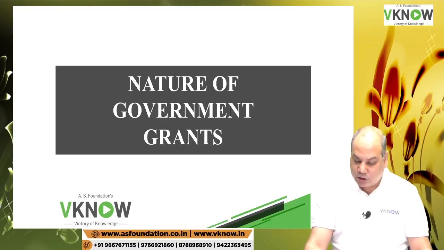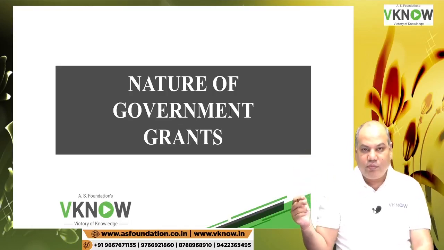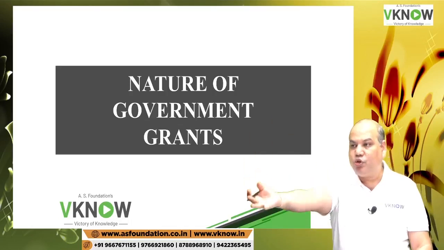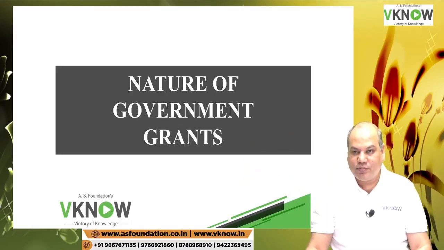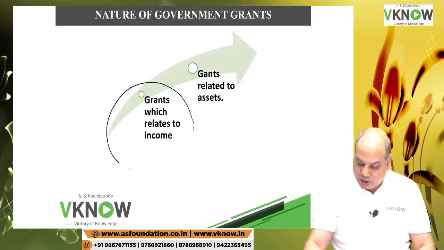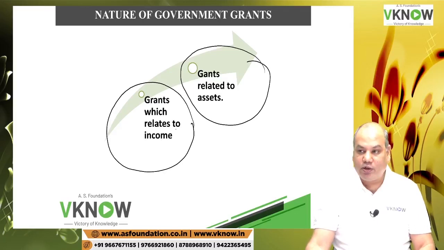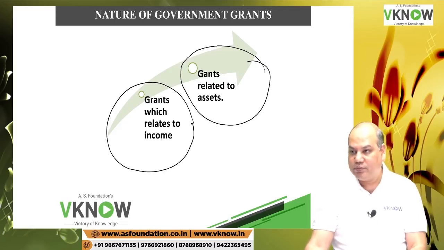Nature of government grant. Now again there is a difference between AS20 and AS12 which you have studied and come to this place. Under AS20, all government grant, you have to identify whether it is related to income or whether it is related to asset.